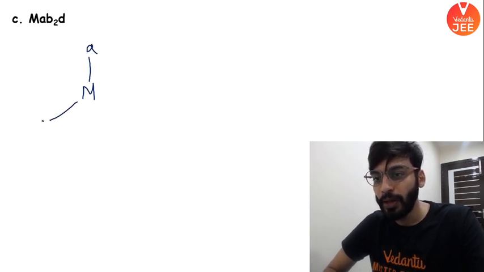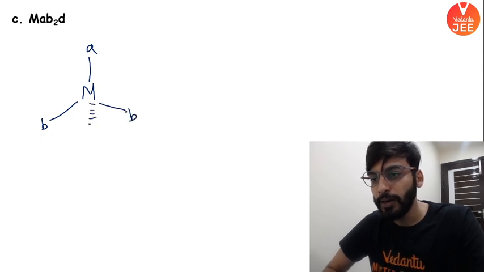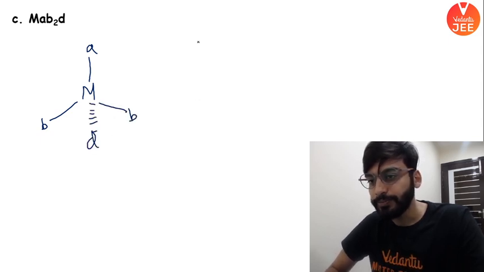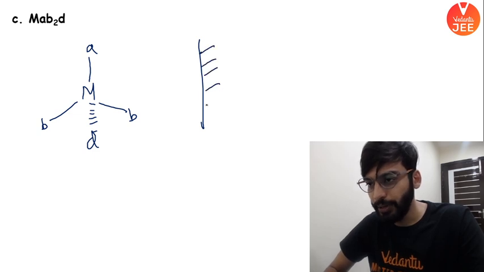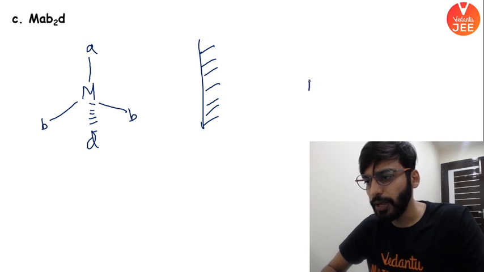MAB2D. ये काफी इंटरेस्टिंग है. Check this out. A, B, B, D. What you will do? You will take the mirror image. For tetrahedral cases, always draw the mirror images. What I will get? A, B,